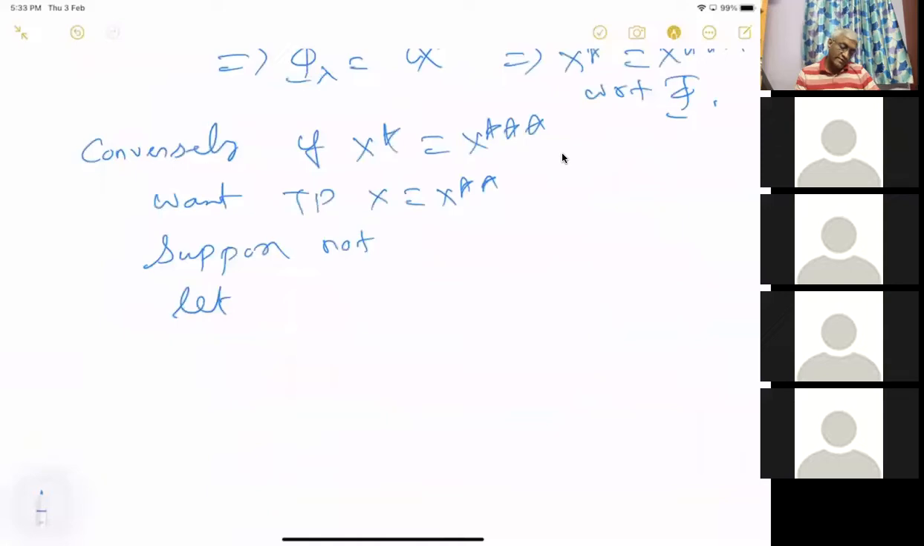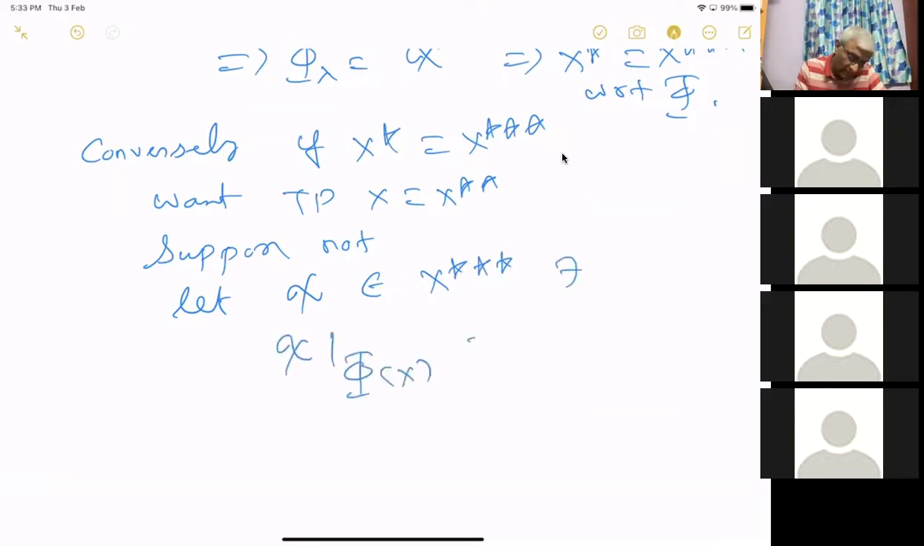So now I want to define a linear function. Let chi be an element of x triple star, such that chi restricted to phi of x equal to 0.